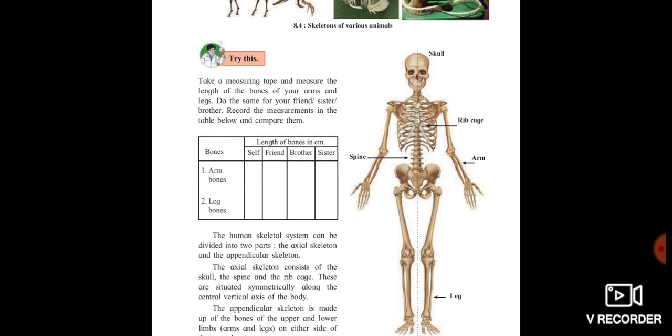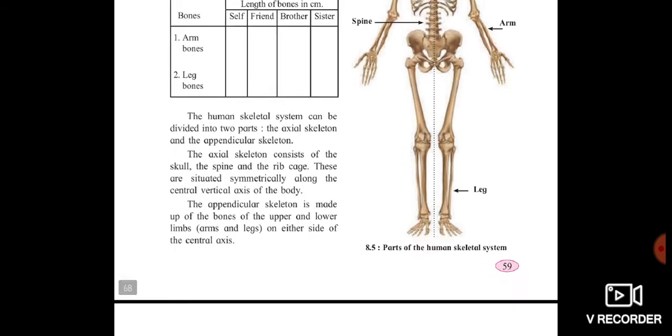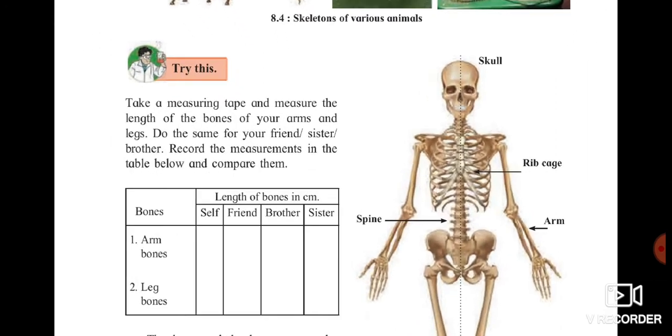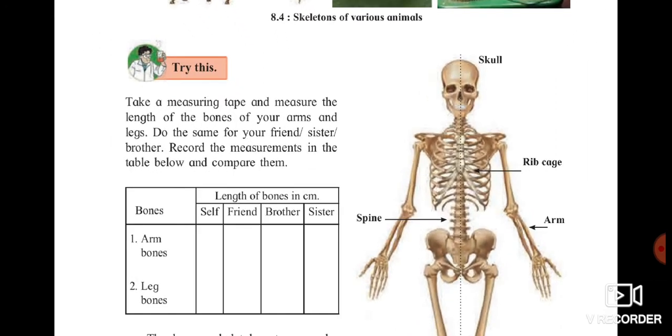Here the human skeletal system is divided into two main types. You can clearly see in this diagram, the skull is present where your brain is located, and the ribs are where your lungs are located. Below the ribs you will find your intestine and stomach, these parts are located below the rib cage, a little above and in the middle of it. The spine is the spinal cord or vertebral column, because of which we can sit or bend easily.